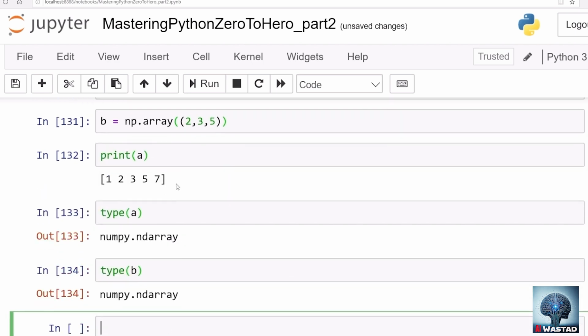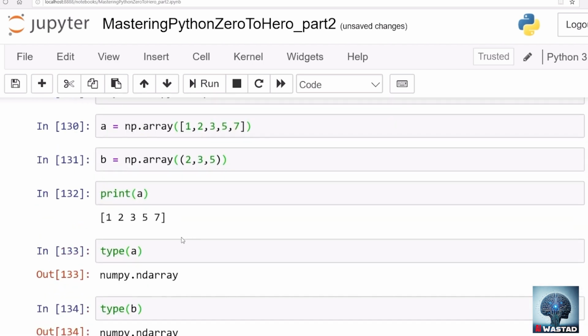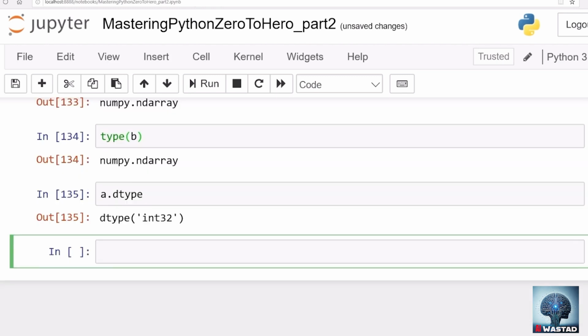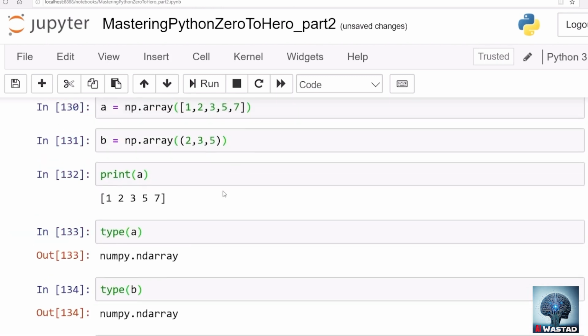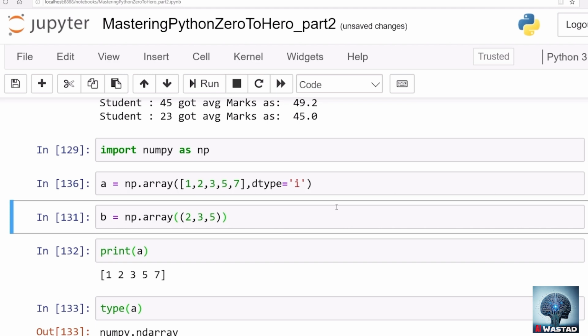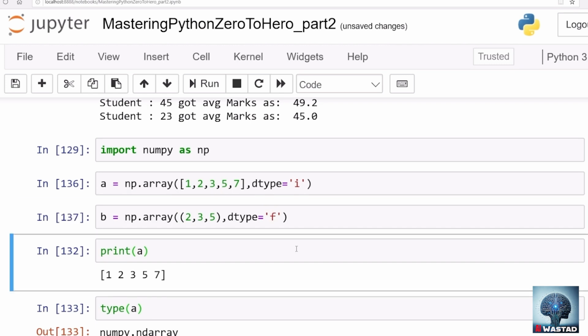One more thing that is important is to check the attributes of A. For example, A.dtype will tell us the data type in A. For example, A stores all the data as integer 32. At define time, we can specify the data type if we want. We can specify dtype, for example, integer, which means A is integer. Here we can define dtype as float, for example, so the data type becomes float.